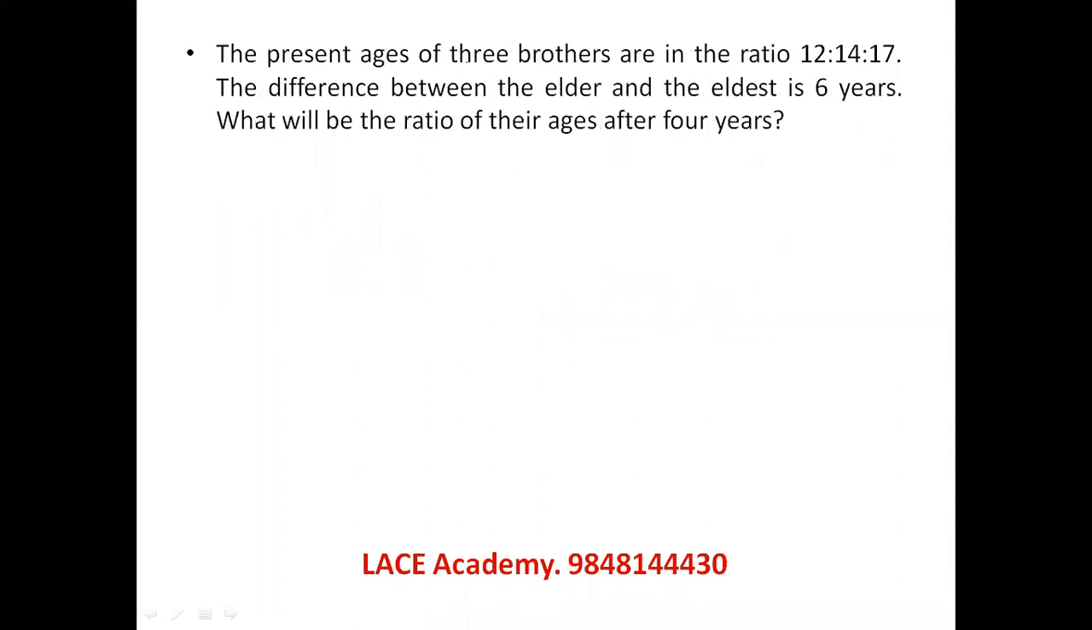The present ages of 3 brothers are in the ratio 12, 14, 17. The difference between the elder and the eldest, these are the 2 members, is 6 years. Actually, we can see 3 parts of the ratio difference is given as 6 years. If 3 parts of the ratio is 6 years, each part is equal to 2 years. So their ages are 24, 28 and 34. After 4 years, their ages will be 28, 32 and 38.